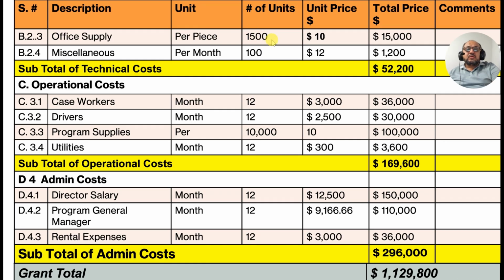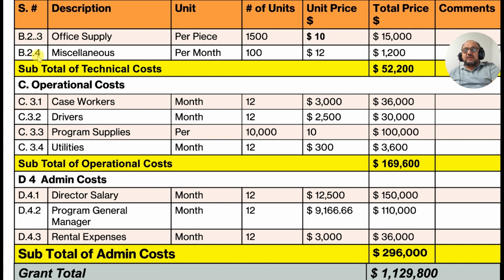Sorry, no. During 1 year, we can purchase 1,500 office supply items, which consist of desks, printers, equipment for the business, machinery, and so on. 1,500, but the price should not increase beyond $10. So the total price for this is annually 15,000. Do not cross this limit.